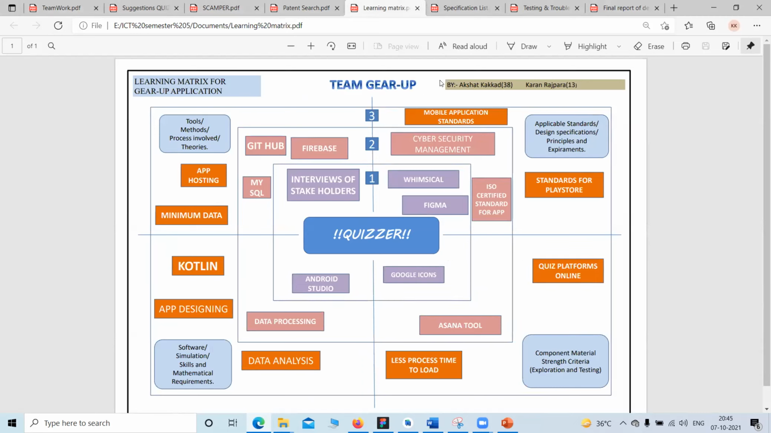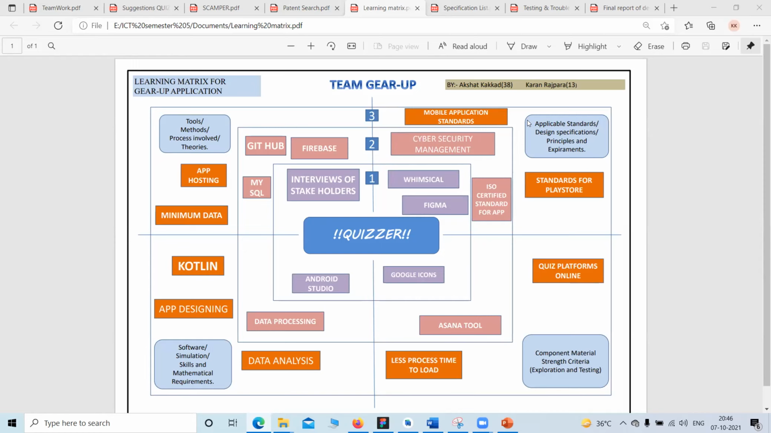Yes. So the next thing is the learning metrics. As you can see, the first thing was to have an ideation phase and the design, the layout. So we did interviews of stakeholders. Then we did designing in Whimsical and Figma. We used Google icons, and we got an overview of Android Studio.